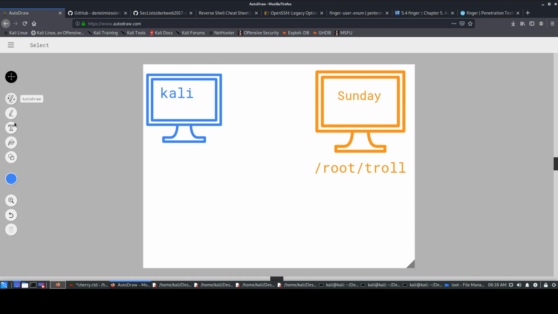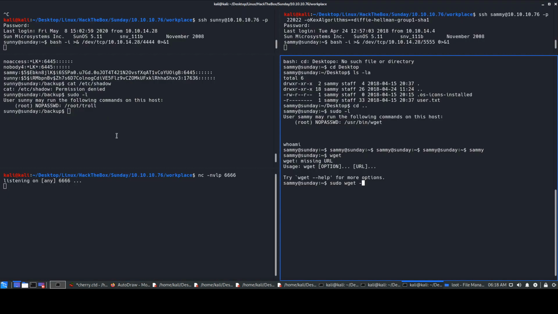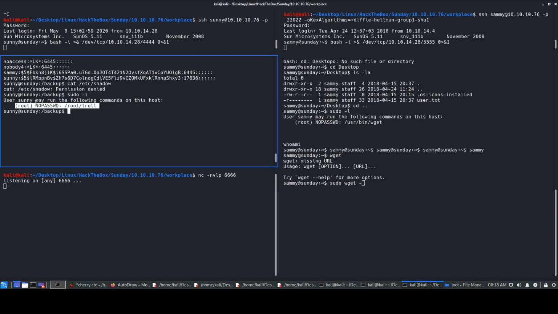So we'll try and send another file over here, which is a malicious troll file, and inside that there'll be some malicious content. Once we take this file using wget, we'll replace it with this particular file, then we'll call this root troll using sudo from this Sammy user. That's how this particular file will get executed.